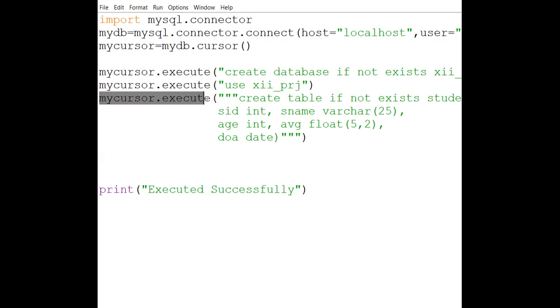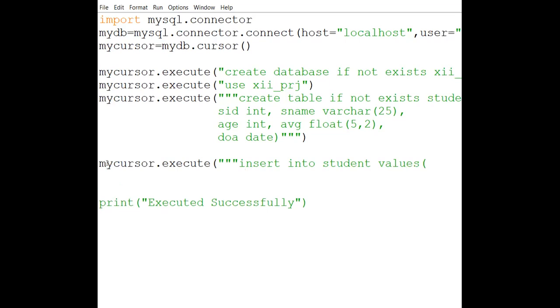If you want to insert any value in the table, simply you write the insert clause over here. For example, I am writing here insert into student values. Now the values part, all of you know. You can see from here, first is the SID. So I'm writing one as SID. Now you have to write the name of the student. We know the type of information. If it is varchar or date type, the information must be in quotes.